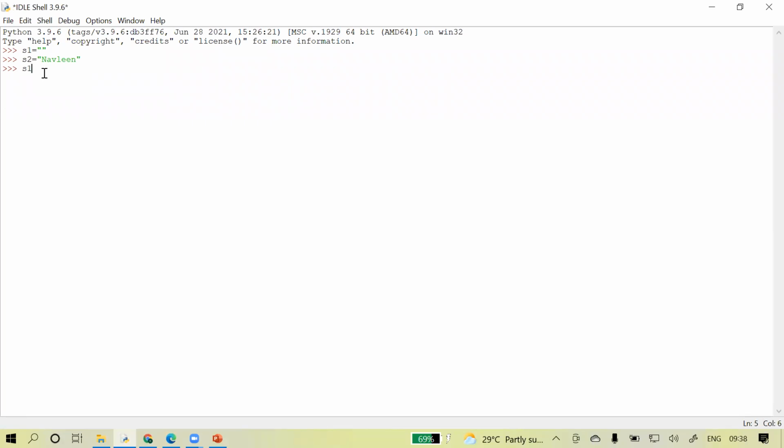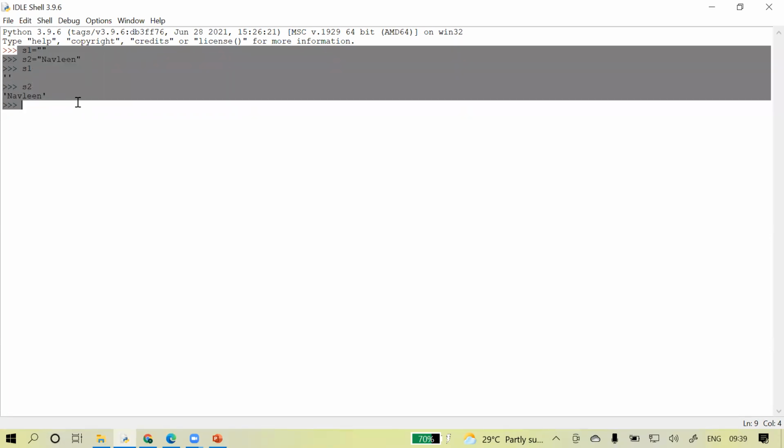If I want to display the contents of S1, what do I have to do? I have to just print the name, that is S1, right? And if I press enter after writing S1, what will I get? I will get nothing, because the string is there, obviously, but it is a null string. It is an empty string. On the other side, if I write S2 and press enter, can you see it is giving me the value which is there in S2? Yes, that is the Navleen value, right? So this is how we can create a string on the IDLE or on the shell.